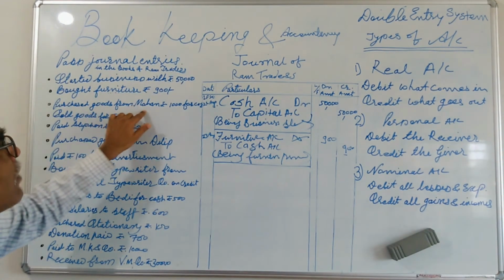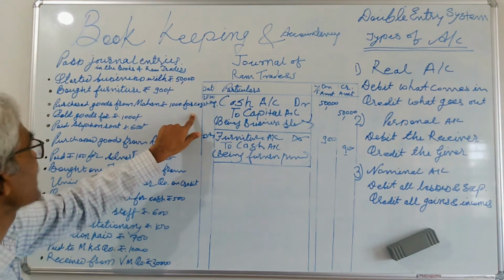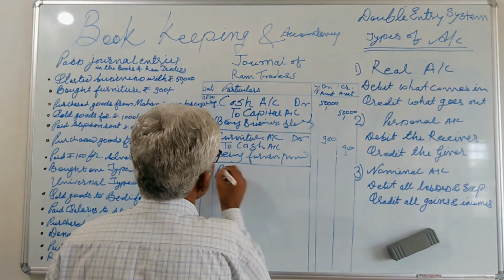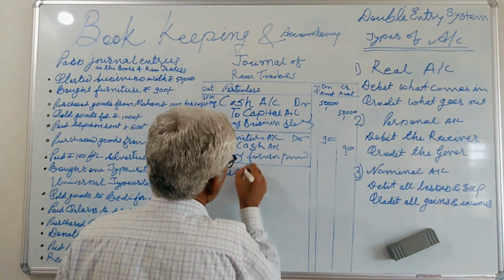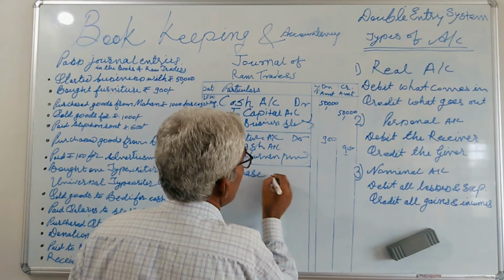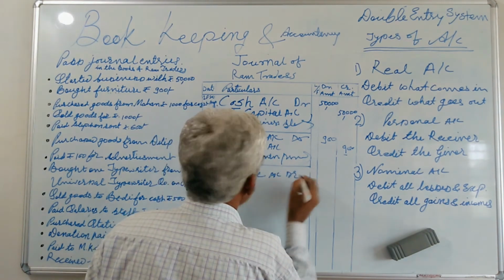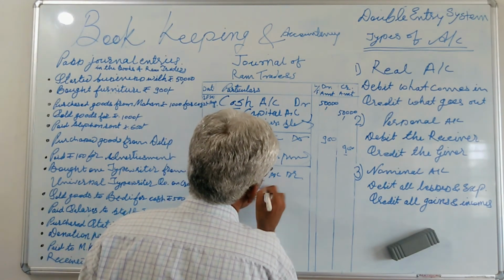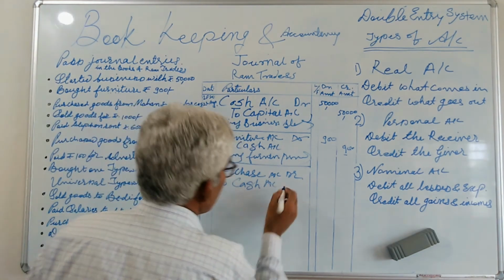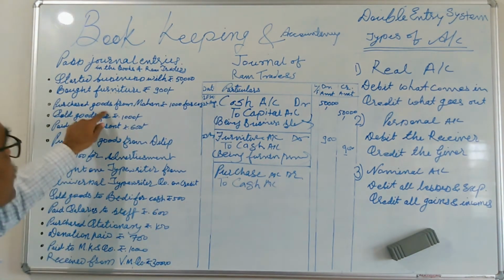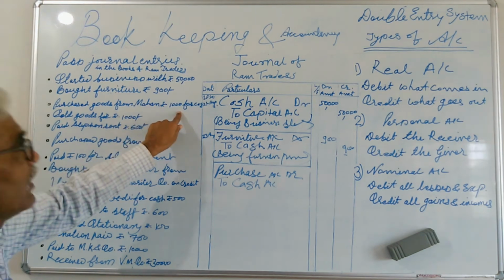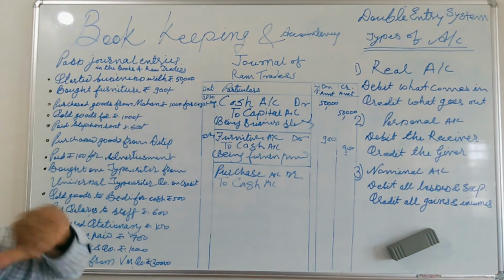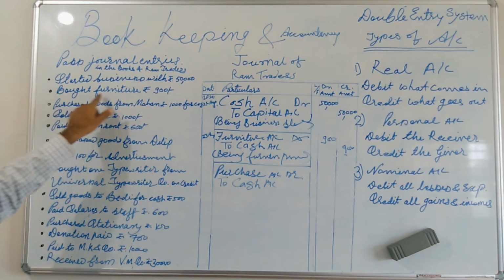Purchase goods from Mohan for cash. So purchase account debited to cash account. Because purchase goods from Mohan rupees 1000 for cash, and we have to think about the previous transaction, bought furniture 900.